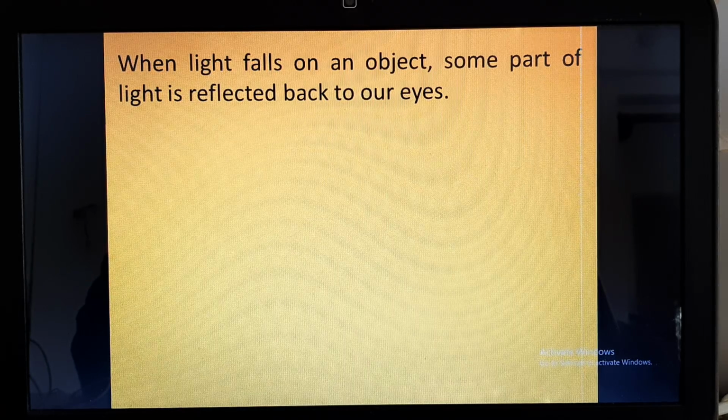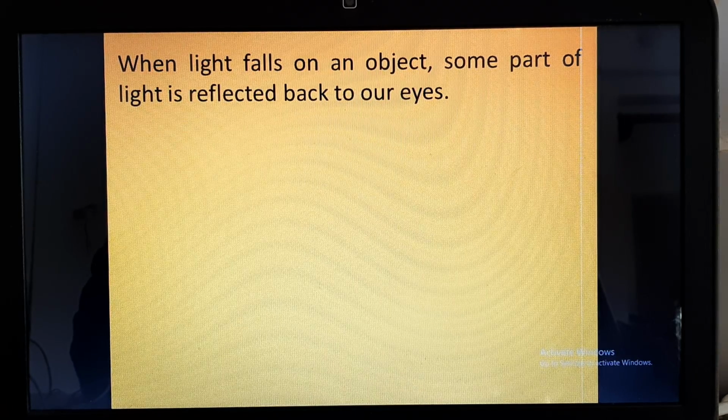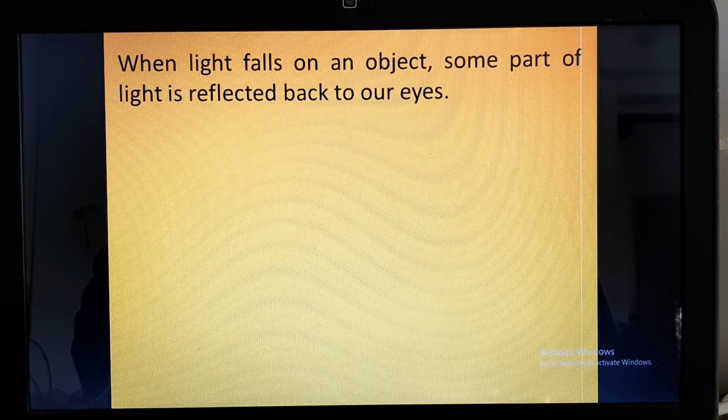Reflection is basically bouncing back of light. For example, when you throw a ball on the wall, it bounces back to you. During this bounce back, the direction or path of the ball is changing. In a similar way, whenever light falls on any object, the light reflects or bounces back.